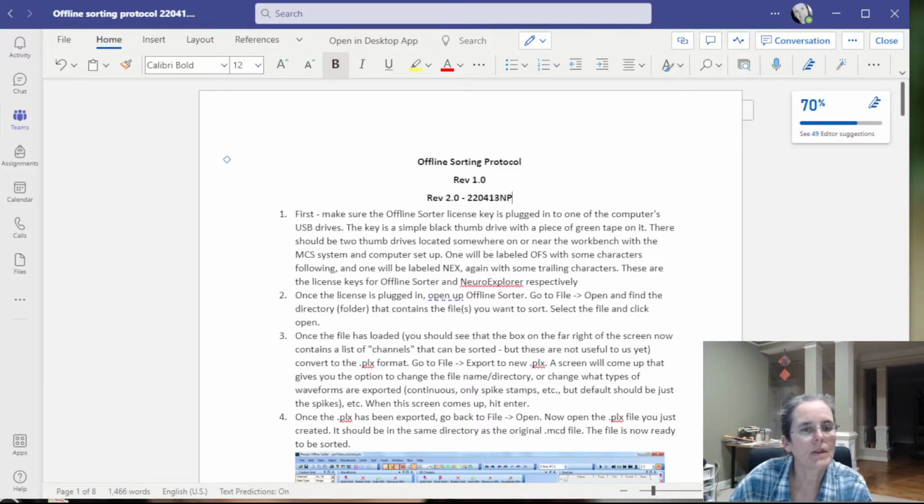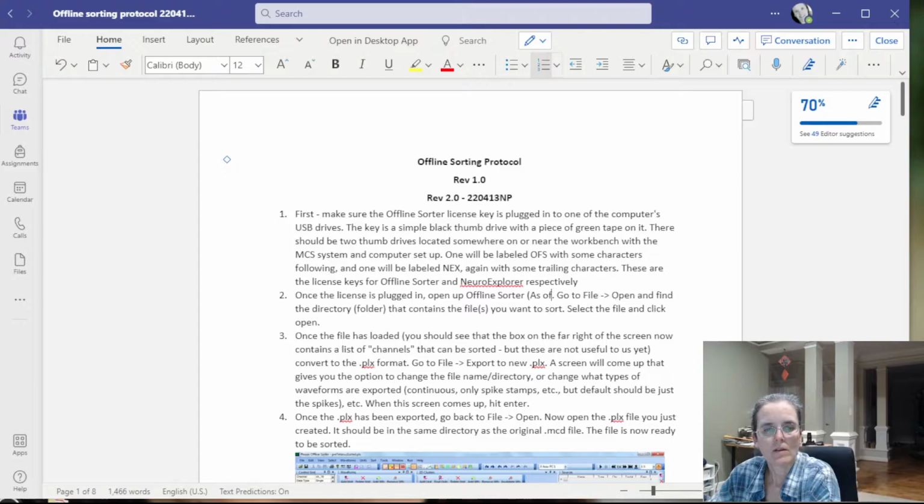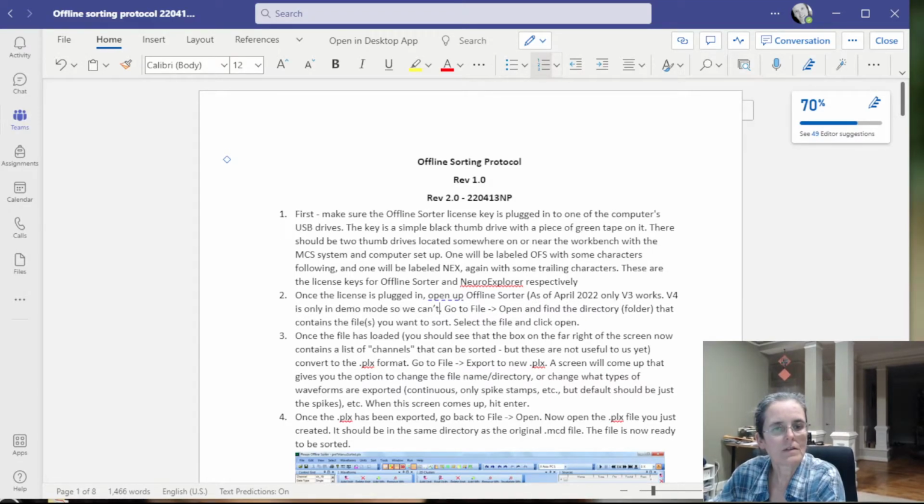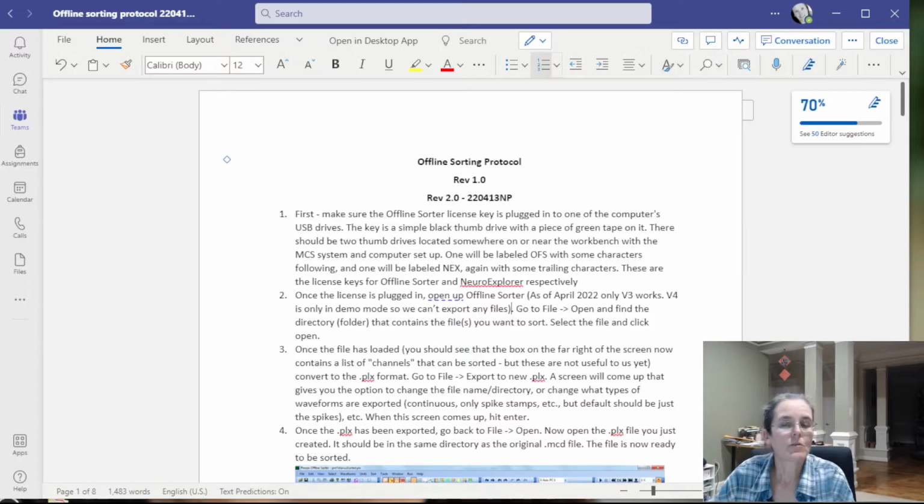In 2022 only v3 works. So only version 3. Version 4 is only in demo mode, so we can't export any files. So I would love for us to update these how-tos here. I'm not even sure there is a track changes, but for now, that's what I'm writing.